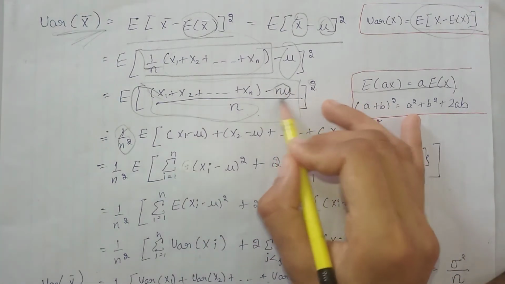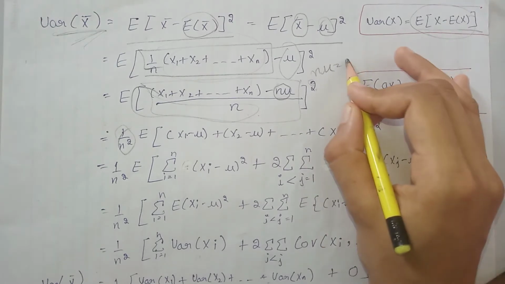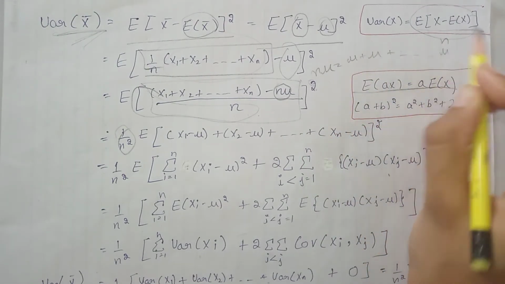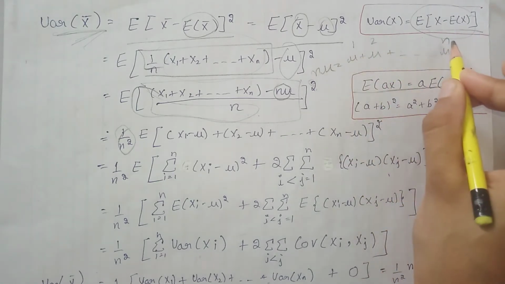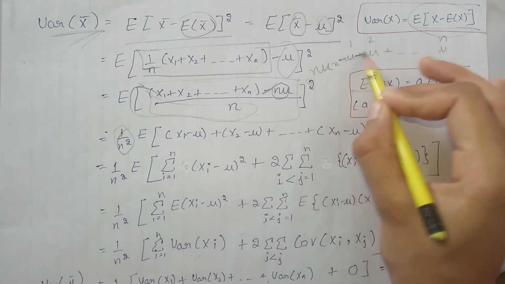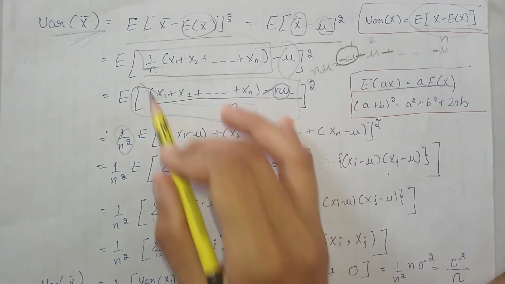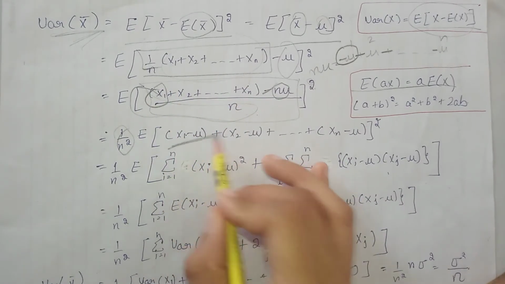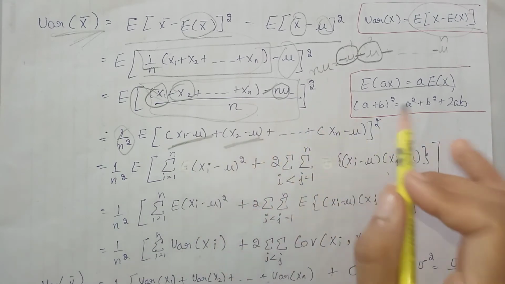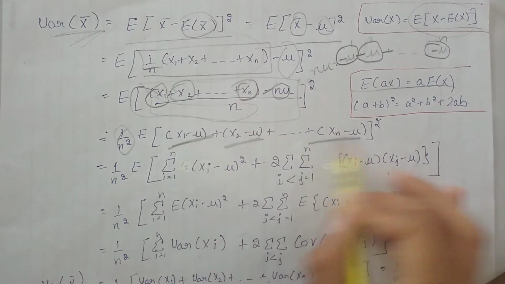Now here is n times mu, which can be written as mu plus, and so on up to n times mu. This is the first mu, second mu, and so on up to the n-th mu. Now here is a minus, so we can write it like this. Now this term will be attached to this term and we get this one. After attaching this term with this, we get this term, and so on up to like this. After attaching this term with this term, we get this term.